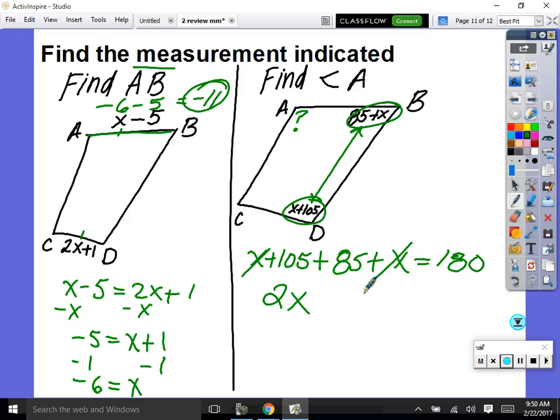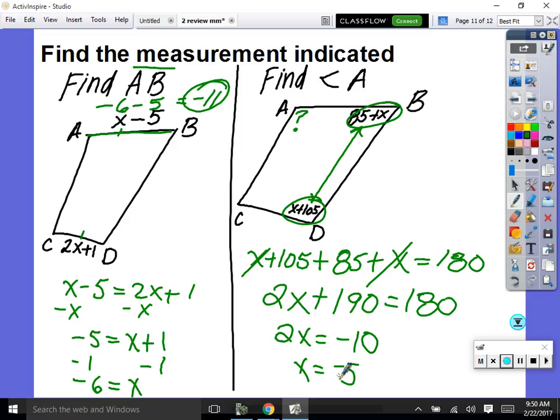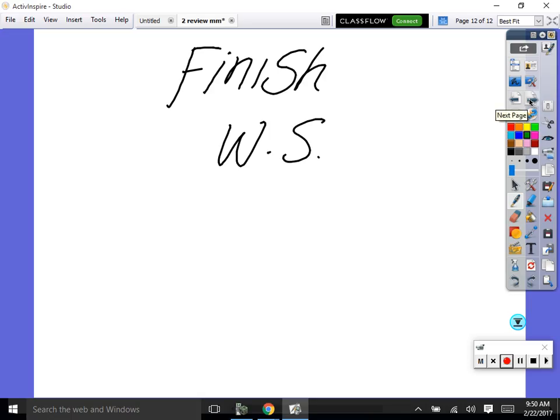So 2x, don't change signs. We're not moving across an equal sign. And then we have plus 190 equals 180. Solve for x. So when I subtract 190, 2x is equal to negative 10. So x is equal to negative 5. So let's plug that in. Negative 5 plus 105, right there. 100 degrees. So now that I know angle D is 100 degrees, what do I know about A? It's 100 degrees. Look, do you see how they're equal angles across from each other? Okay. Finish the worksheet.